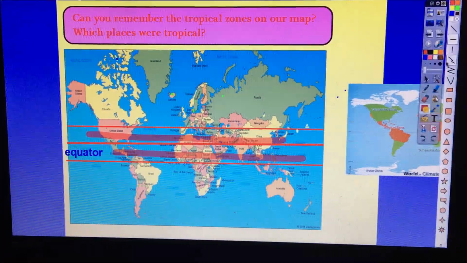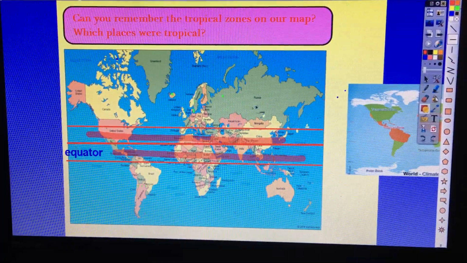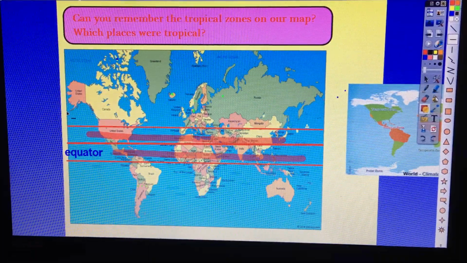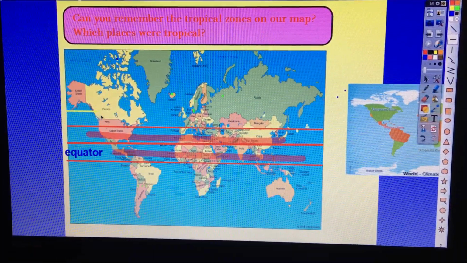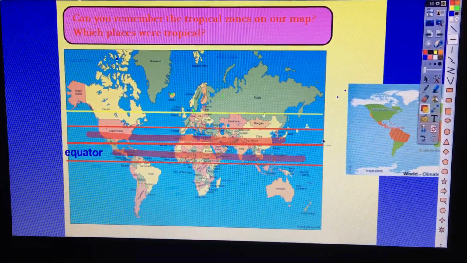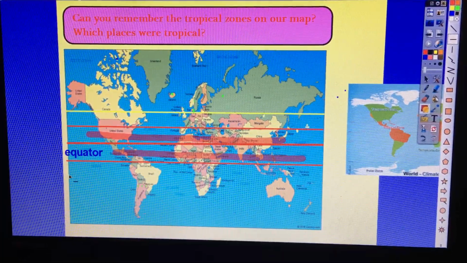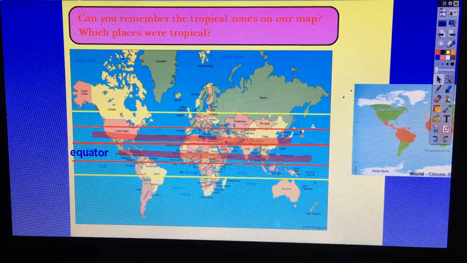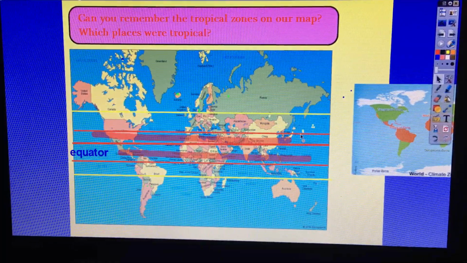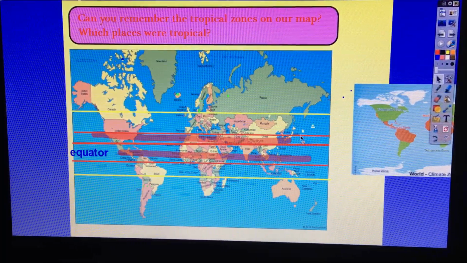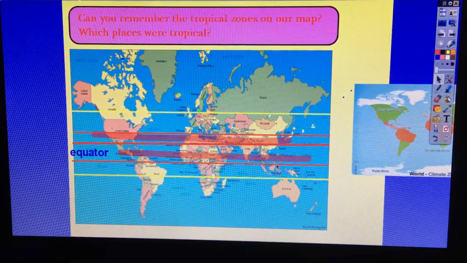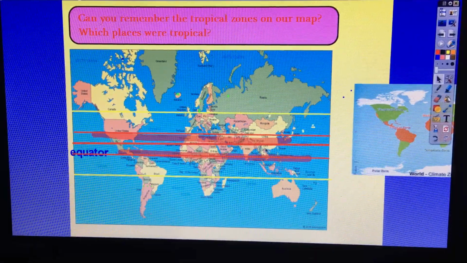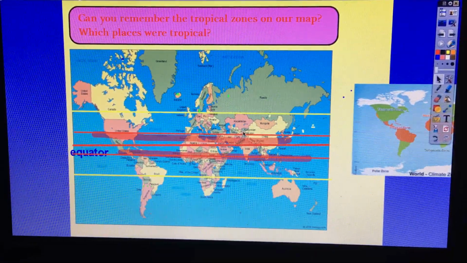What climate zone is found next? They're still close to the equator, but they're not as far. I'm going to do a yellow line. That gives you a clue. What place is a yellow? I'm actually going to move my lines a little bit further in. So I'm going to move this because my map's smaller. This is actually more like here. Let's put them here and here. So they're my tropical zones. Move this down a little bit, this down a little bit.